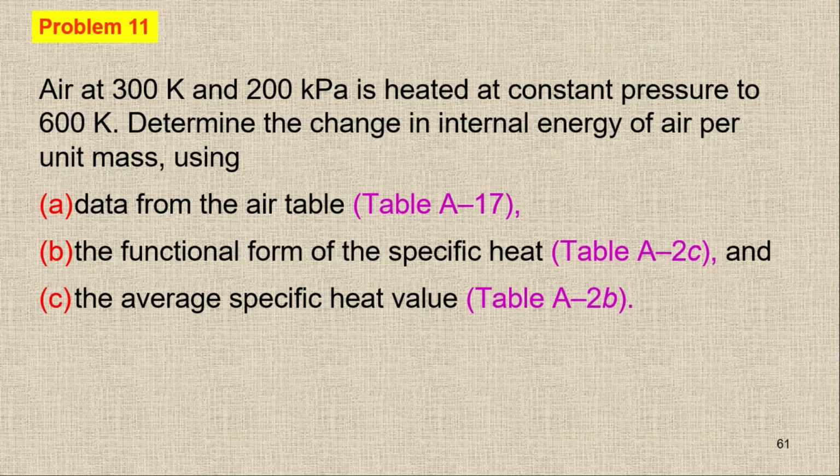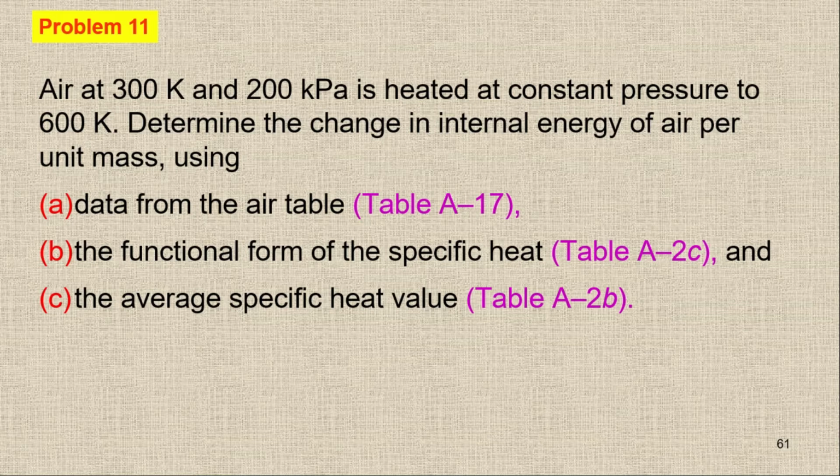So we have three different methods, and you have to use all three. The first one is the data from the air table, table A17. Then as a function of temperature, where we have to integrate it. And the third one is the average specific heat value. So we have different tables and we have to use all of them.